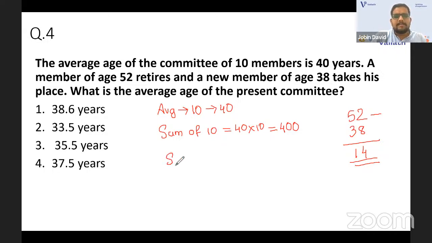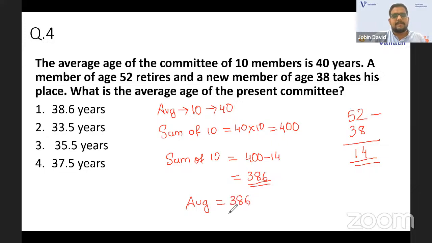So now the sum of ages of 10 members becomes 400 minus 14. That means that 14 is lost. So now it will become 386. So obviously the average is equal to 386 by 10. For division by 10, you just move the decimal point one place to the left. You'll get 38.6. This is the sum of ages of 10 members. Here also the sum of ages of 10 members, so you don't get confused. So with the average, it will be easier.